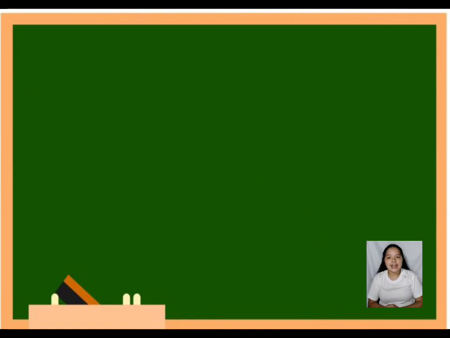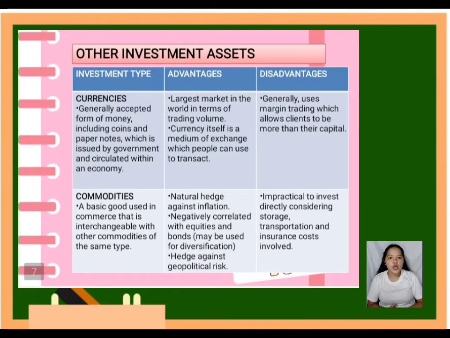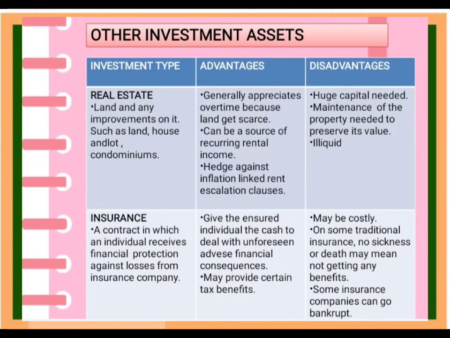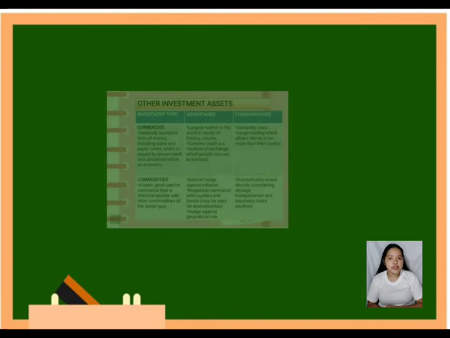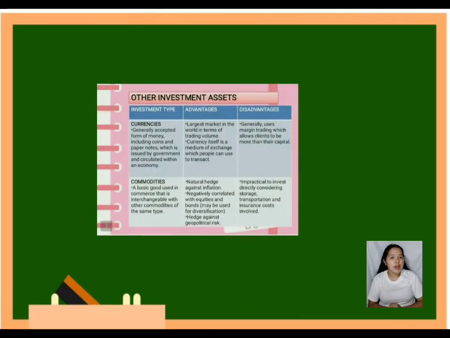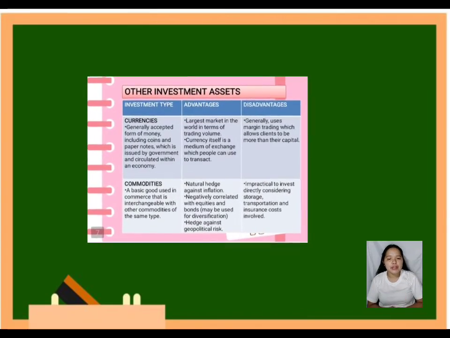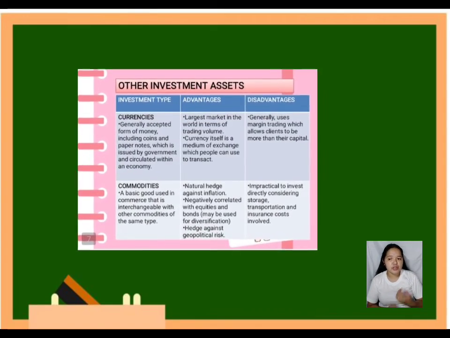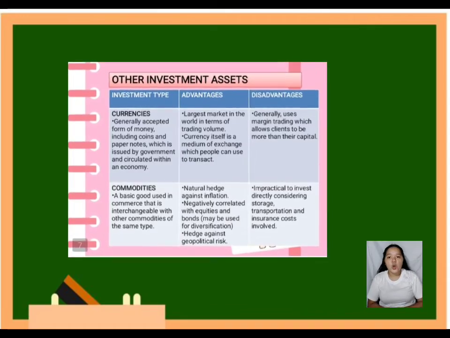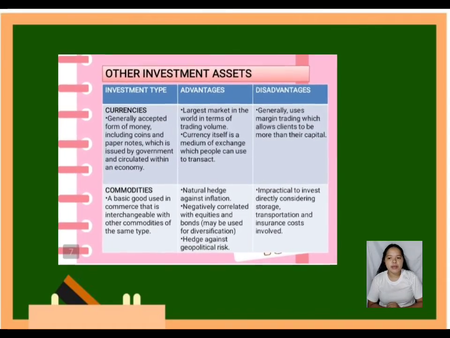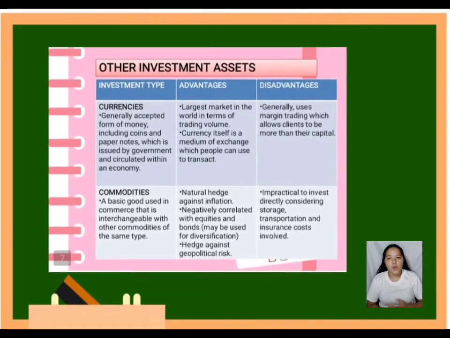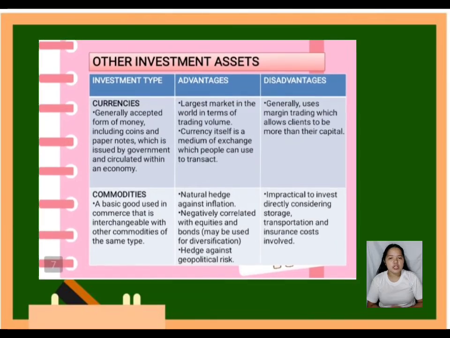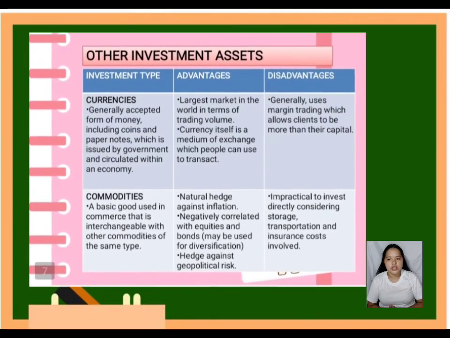And lastly, under the other investment assets, we have currencies, commodities, real estate, and insurance. But first, let us define currencies. Currency is a generally accepted form of money, including coins and paper notes, which is used by a government and circulated within an economy, such as US dollars.